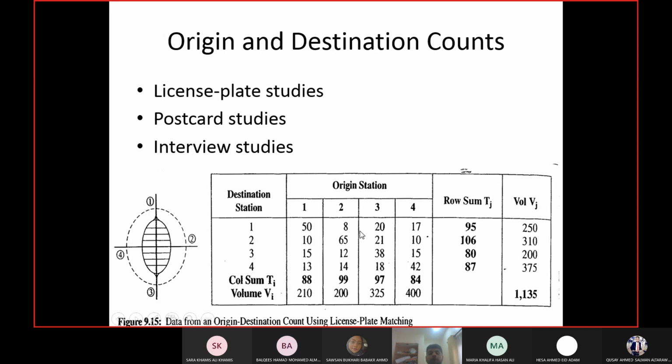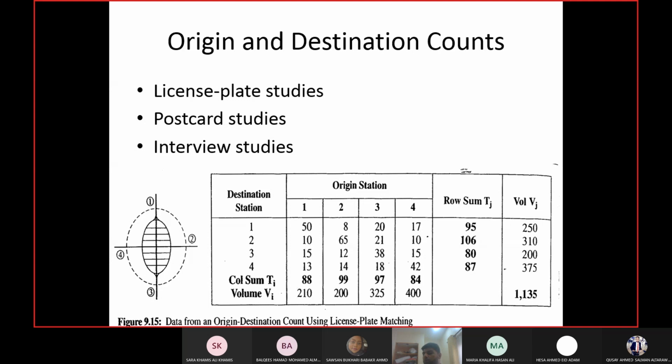Now, if your sample was correct, if your sample was showing the actual values, then these two numbers should match, right? The summation of columns should match with the volume of the field, right? They should match. But obviously, like I said, you just have a sample and the values from the field are much higher than the sample you have collected. So I have to make these values closer to each other. Which values? The summations which you are getting from the matrix and the volume which you are getting from the field. I have to make them closer to each other. For that, I will do some calibration, some adjustments.